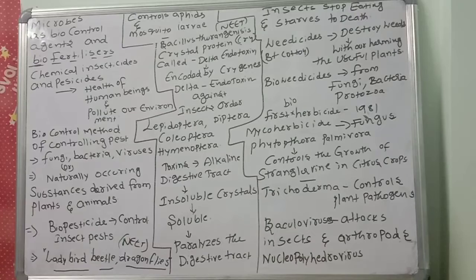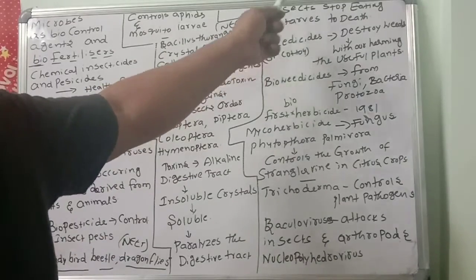So alkaline medium is favorable for the insoluble toxin to convert into the useful, soluble toxin. Then it paralyzes the digestive tract, and the insects stop eating. So the digestive tract is completely damaged, right? Because of that, there is swelling, and the gut will burst or break, or wounds or pores will be formed. Then automatically insects stop eating and starve to death.